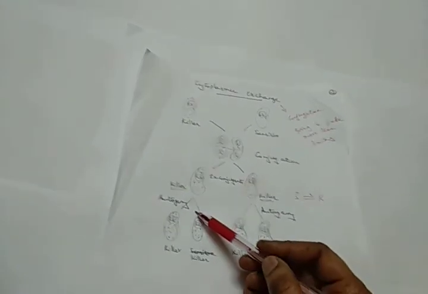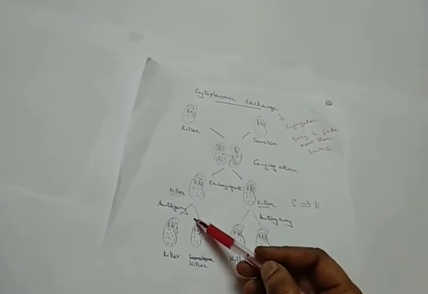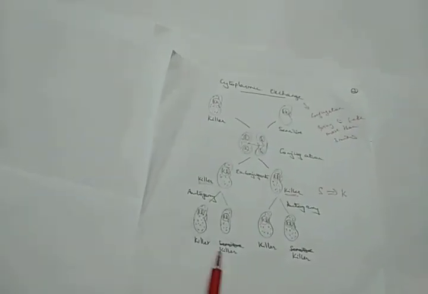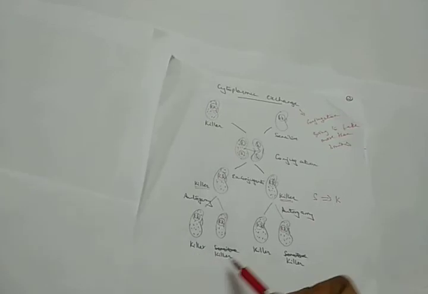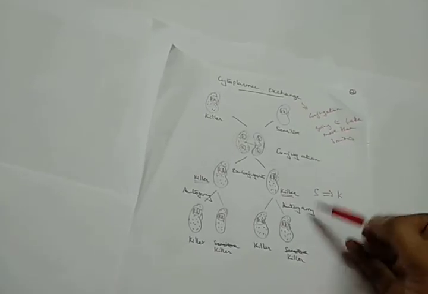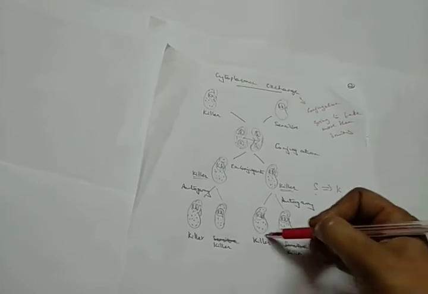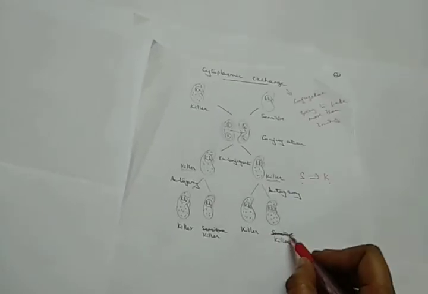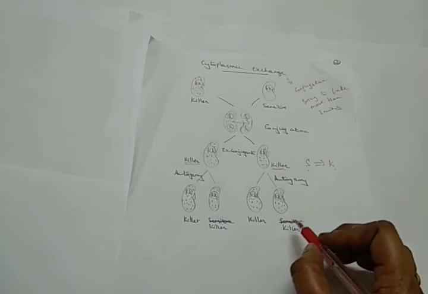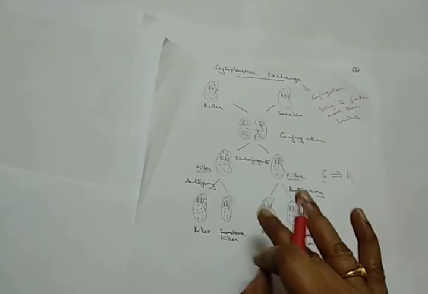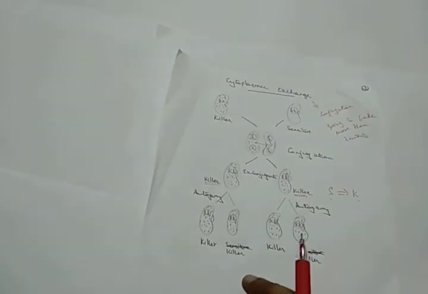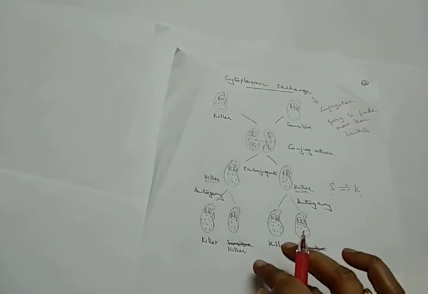When autogamy, or self-fertilization, takes place, you get back the killer strain, and with the autogamy of the other one, where the sensitive has been replaced with the killer, you get two killer strains formed. So this is how the cytoplasmic exchange takes place in the case of Paramecium.